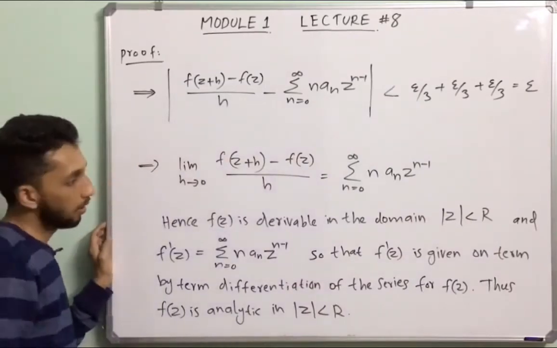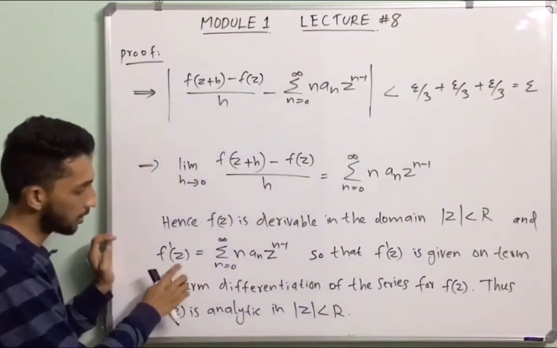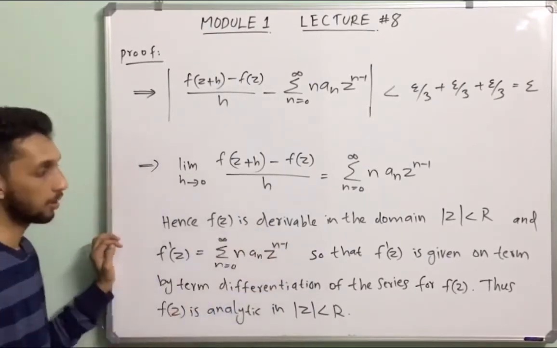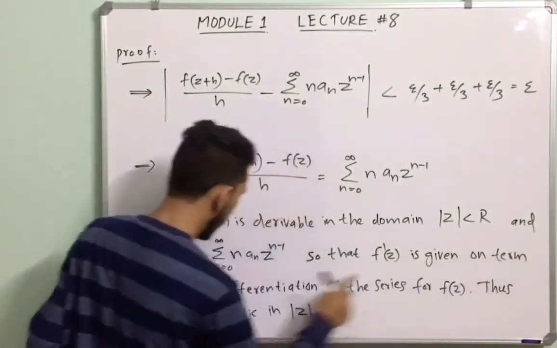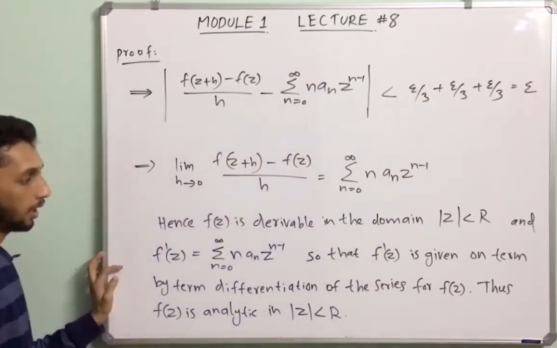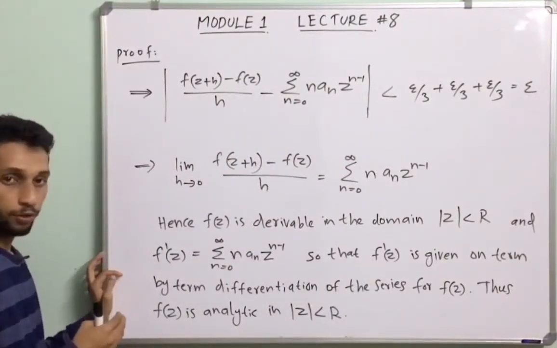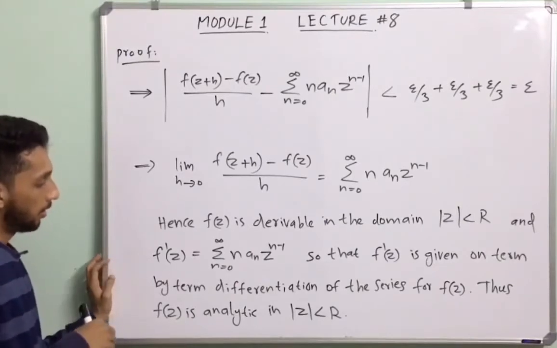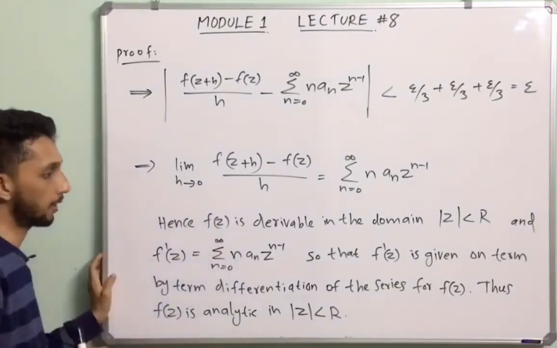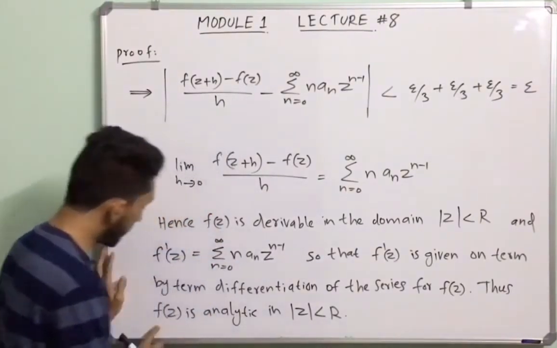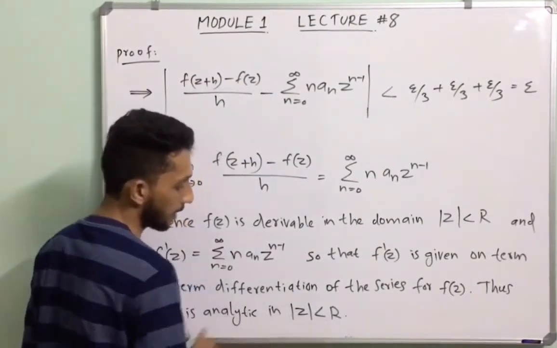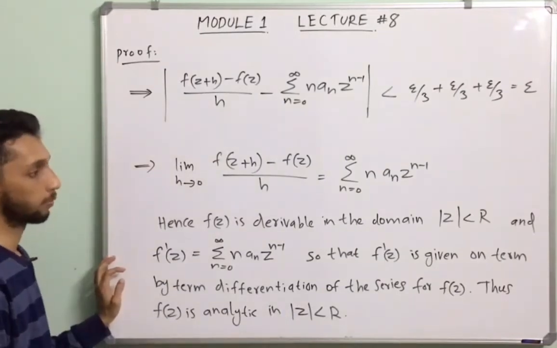Also f dash of z equals summation n from 0 to infinity n a_n z raised to n minus 1. So f dash of z is given by term by term differentiation of this series for f of z. That means if we want to find the derivative of the power series, we can term by term differentiate that power series. Thus this function f of z, that means the power series f of z, is analytic in the domain mod z less than r. Okay, this is the proof.